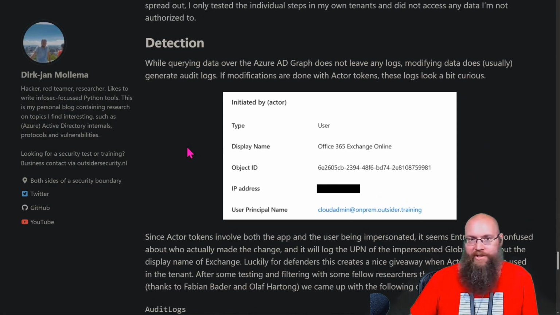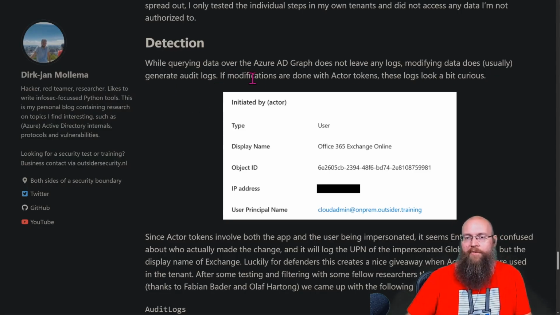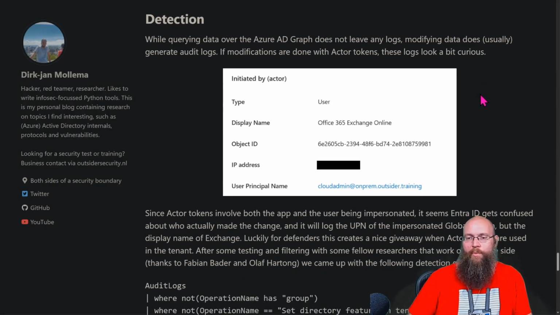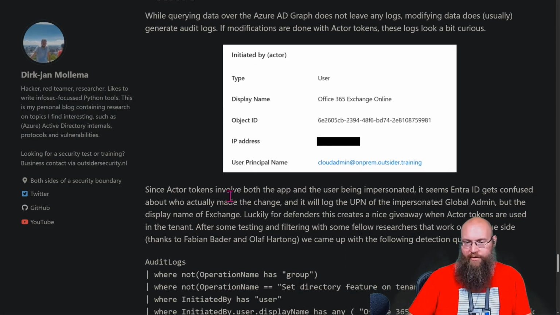Okay, so he's got some information here on detection. While querying data over the Azure AD Graph does not leave any logs, modifying data usually does generate an audit log. So if modifications are done with actor tokens, these logs look a little bit curious. So we see a type user, display name, object ID, user principal here. Since the actor token involves both the app and the user being impersonated, it seems like Entra ID gets confused about who's actually making the changes, and it will log the UPN of the impersonated GA, but the display name of Exchange. Yeah, that is interesting. See that? Display name up here is Exchange, but the UPN isn't Exchange, it's the GA account.